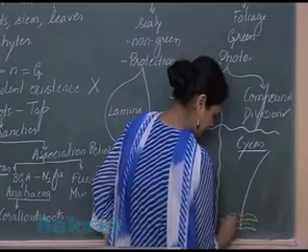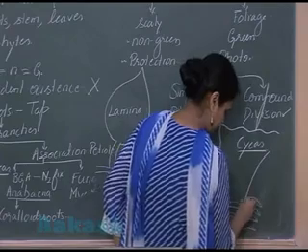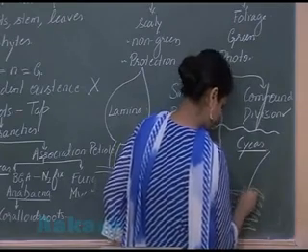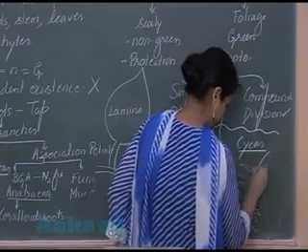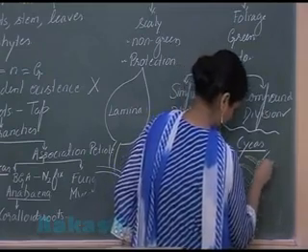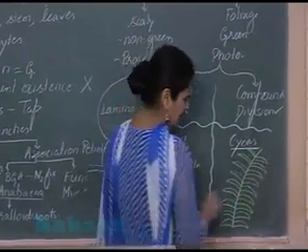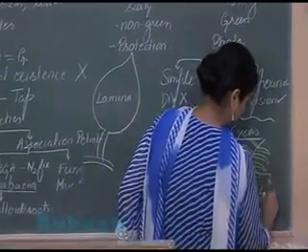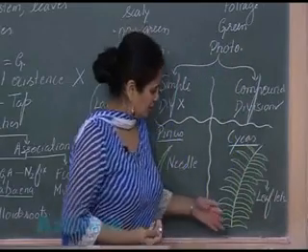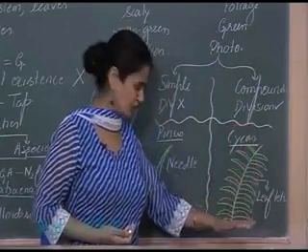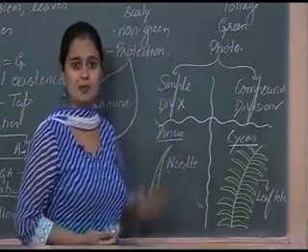So you can see here that the lamina has divided, and after division, the structures formed here are known as leaflets. So the leaf lamina has shown division, forming the leaflets; such type of leaf is known as compound leaf.